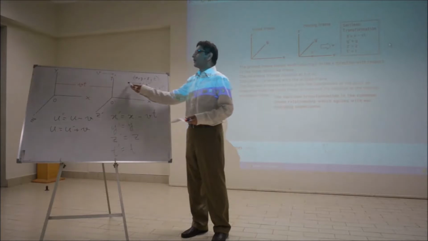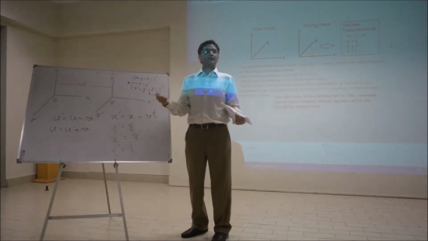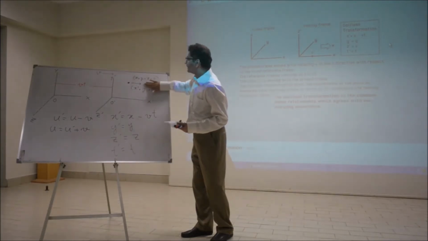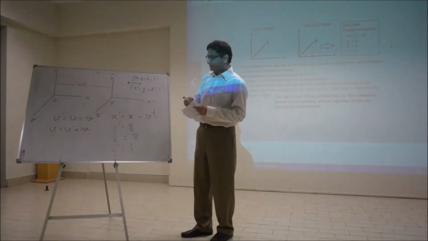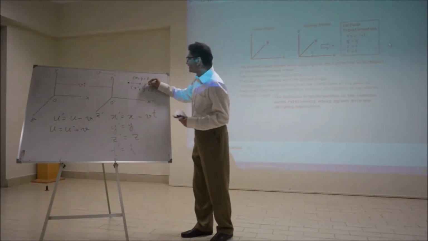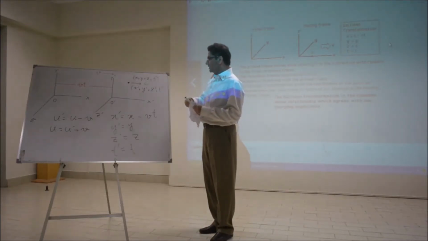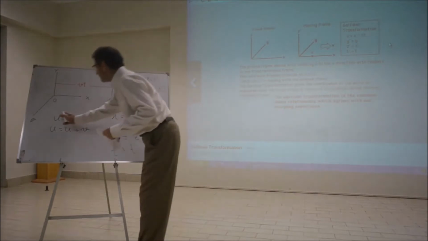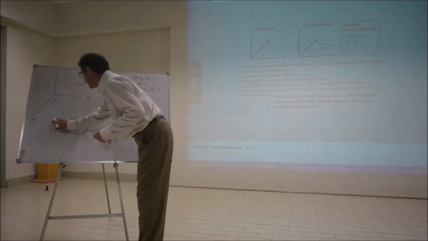Now imagine this particle is a light signal. We represent the speed of light by what? C, small letter c. So if this is c, it means this will be c prime.